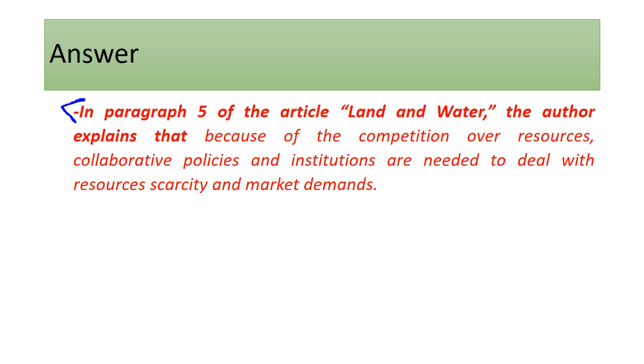That's if you don't make spelling mistakes, sentence structure mistakes, idea mistakes. So please get that one third point. In paragraph 5 of the article Land and Water, the author explains that because of the competition over resources, collaborative policies and institutions are needed to deal with resource scarcity and market demands. One sentence summary, the whole thing.